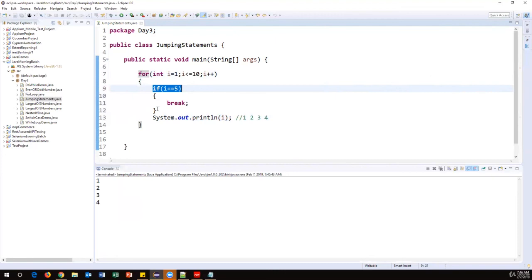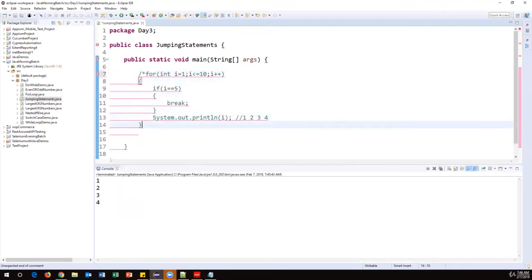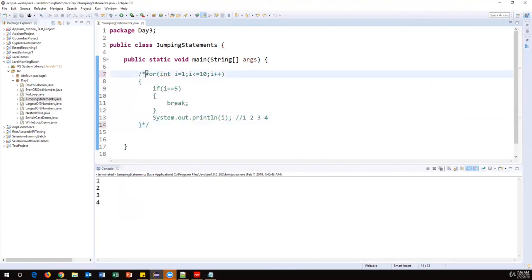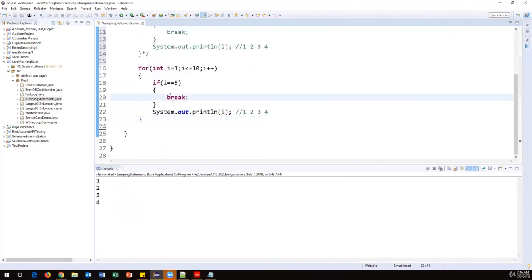And continue is exactly the opposite of this. Let me just use continue. Same example. Same thing, instead of the break command, I'll use continue. So now what happens? First time I value 1, the condition is true. The if condition is not true, it is false. So it will print the I value. So 1 it will print, 2 it will print, or let me just take 10, right? Okay, fine. So 1, 2, 3, 4. So 1 to 4 it will print as usual.